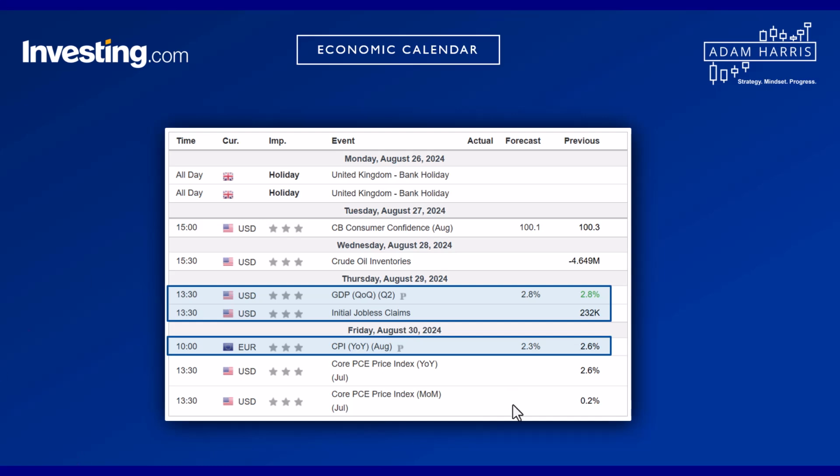On Friday, we've got the CPI year on year. Inflation is expected at 2.3%, down from 2.6%. A lower number could weaken the euro. And then we've got the core PCE index year on year, which is the Fed's preferred inflation measure. I want to watch these numbers closely because they could influence the next move in US interest rates.